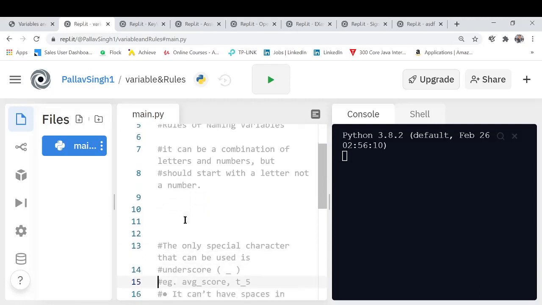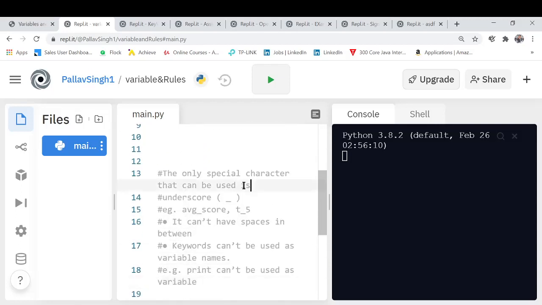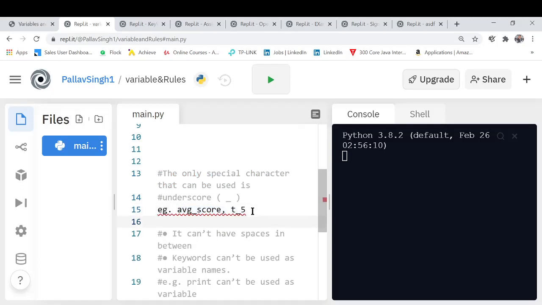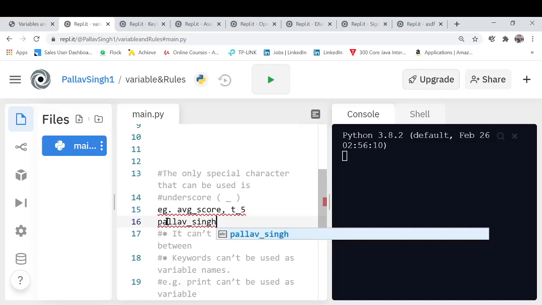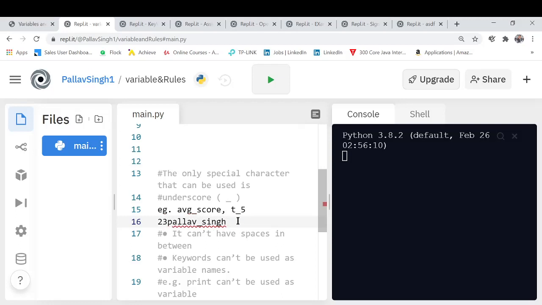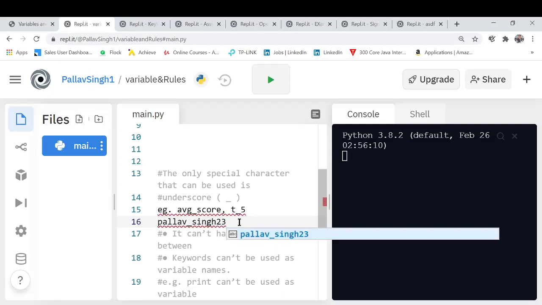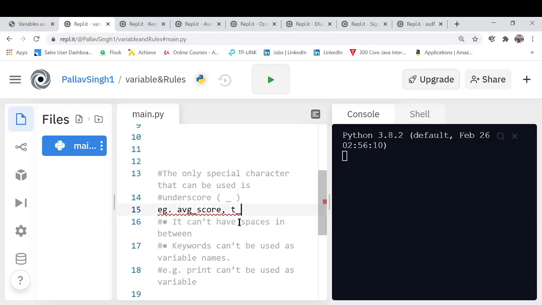Moving further, what's the second point? The only special character that can be used is the underscore. Apart from that, we can't use any kind of special character. I have shown the example over here. It could be average underscore, or whatever, or t underscore 5. You can write your own name, let's say Pallav underscore Singh, but I can't write 23 Pallav underscore Singh. That's an invalid input. It is valid if I write Pallav underscore Singh underscore 23. That's a valid input. So these were the second point.